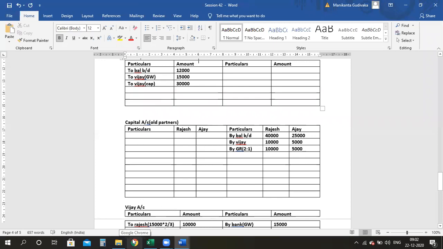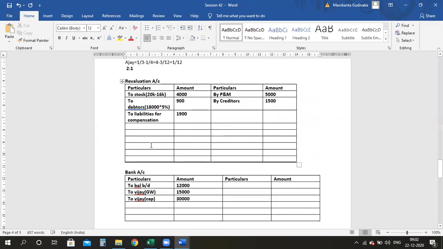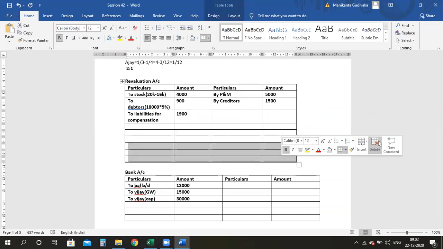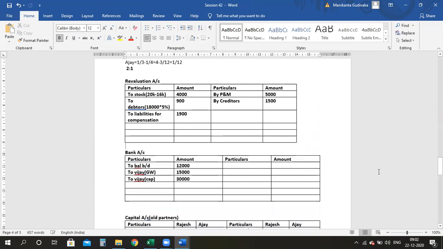So you please tally your revaluation account. Let's see what are we getting. This is 6,500. This is 5,900. Guys, you're getting a loss.